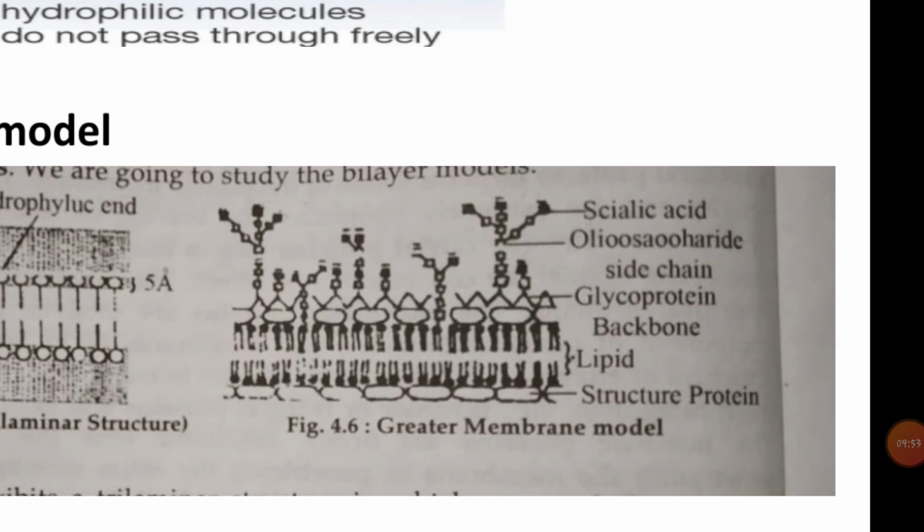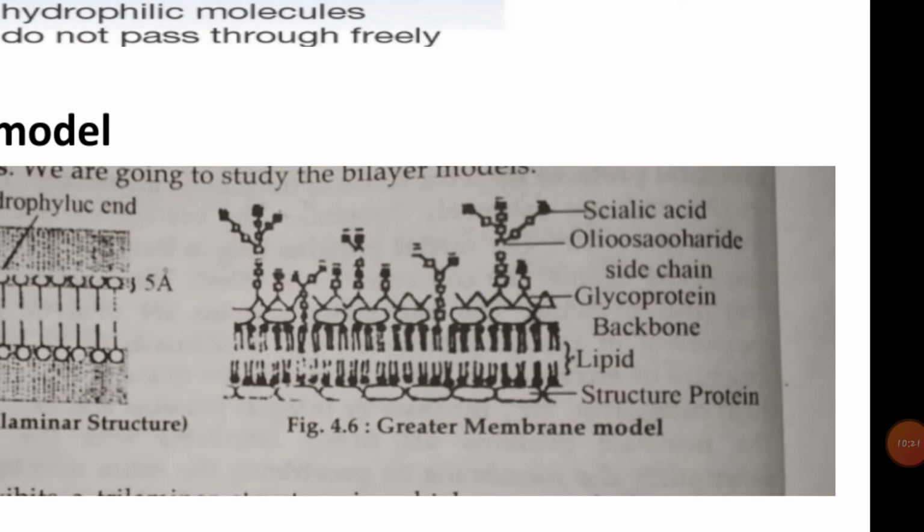This model resembles the earlier hypothetical model in being trilaminar in nature. The structural proteins on either side of the bimolecular lipid layer are believed to provide mechanical strength to the membrane and protection to the lipid molecules, and this model differs from the earlier hypothetical model in having dissimilar inner and outer surfaces.